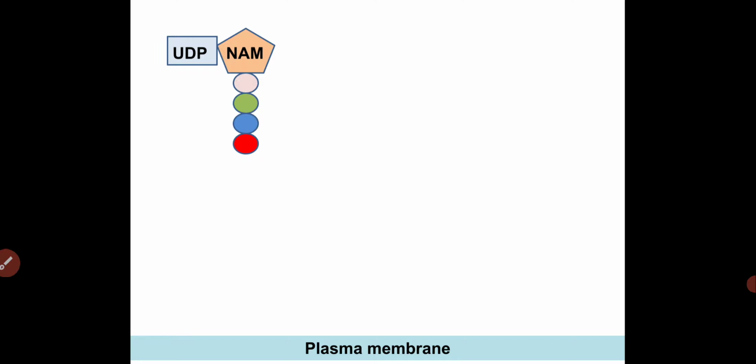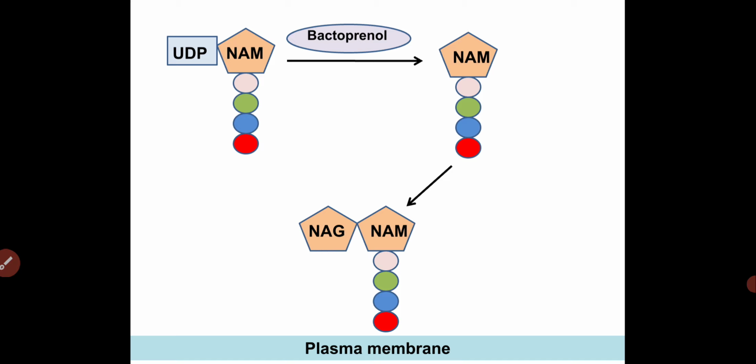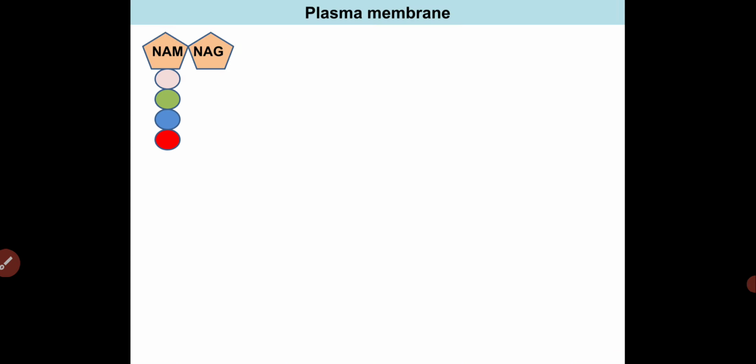To this UDP N-acetyl muramic acid and pentapeptide chain, now there is a removal of the UDP. So we have the N-acetyl muramic acid and pentapeptide chain, and this is combined with N-acetyl glucosamine. And the dephosphorylation of the bactoprenol is inhibited by one drug, bacitracin. All of this process occurs in the cytosol, inside the plasma membrane.